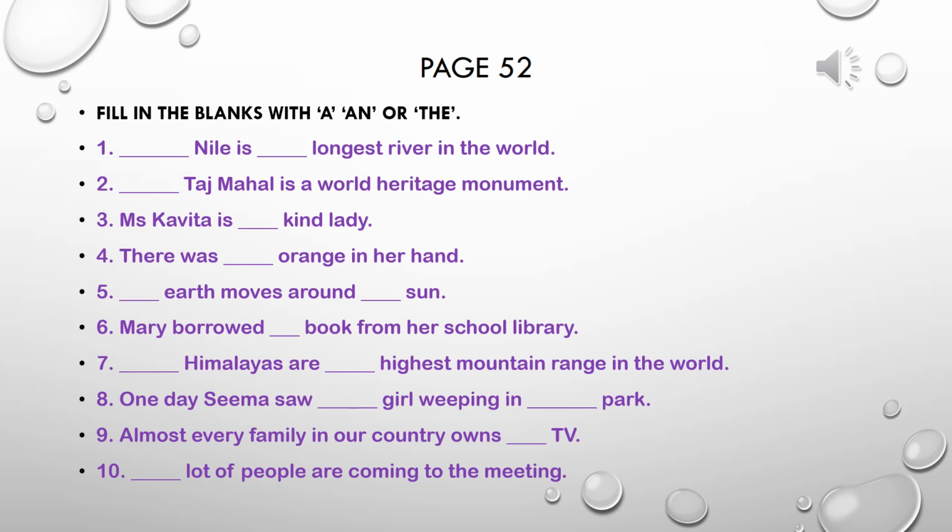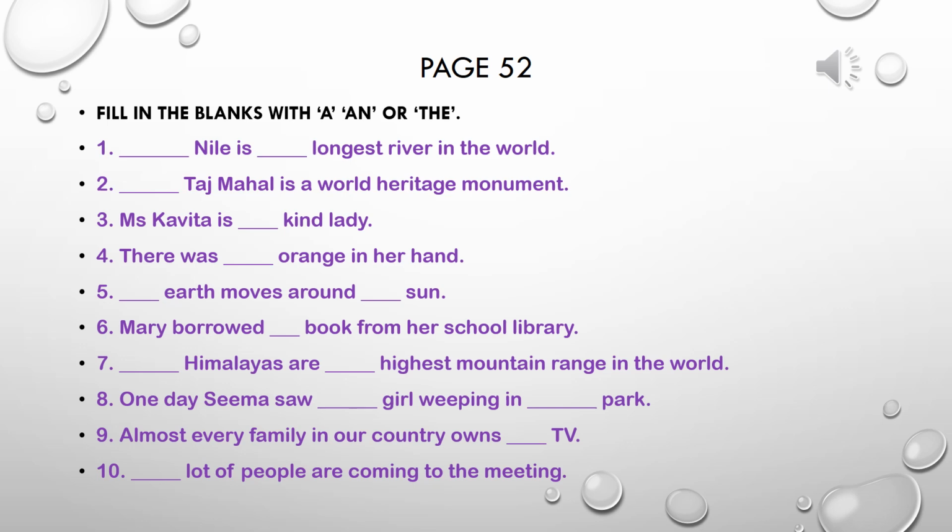Number 8. One day Seema saw dash girl weeping in dash park. So we will use articles A and the in this sentence. One day Seema saw a girl weeping in the park. Almost every family in our country owns a TV.